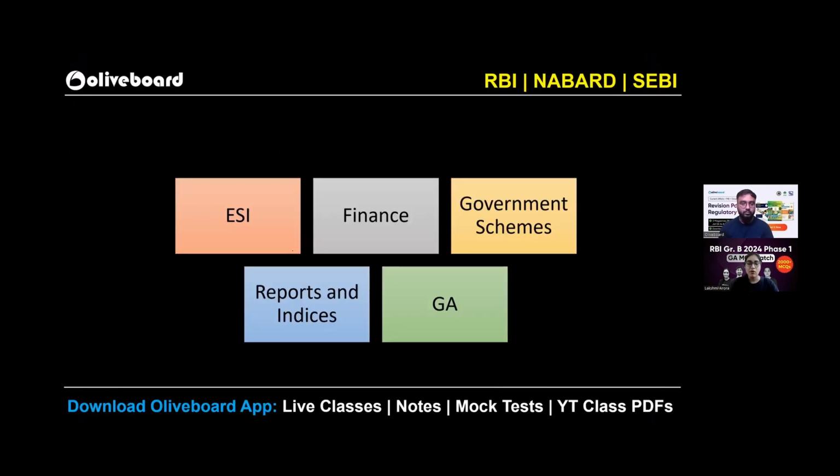Let's first talk about what all things you have to prepare for your GA portion. The first thing is ESI related topics, like your PIB, your government schemes, your reports, indices. Apart from that, from finance, RBI circulars, SEBI circulars, all the regulatory body circulars, they are important. Then general awareness. What all you have to read in general awareness, like your MOUs, if at all they have been signed, defense exercises, sports, Paris Olympic is going on. Definitely you must know how much bronze, how much gold, if at all we have. Also the players who have got these awards, in which category they were in, and what all medals they have got up till now, everything you should be clear of.